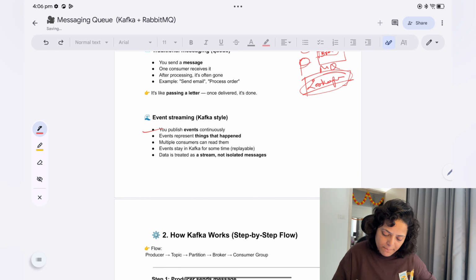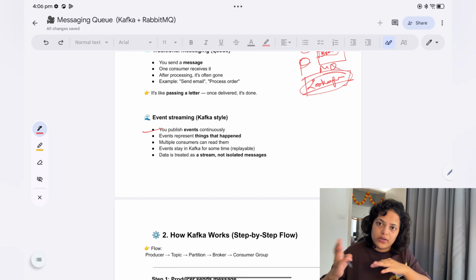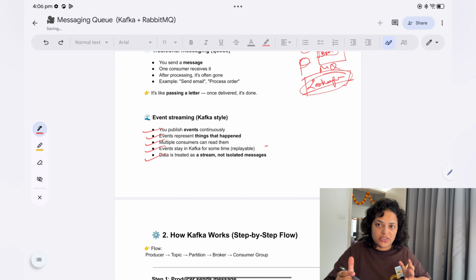Like Uber cab. In Uber, cab drivers are there and they continuously send their location to the server. So this kind of thing will be stored in Kafka, right? Because it is continuous events. Events represent things that happen. Multiple consumers can read them. Events stay in Kafka for some time, replayable, and data is treated as a stream, not isolated messages.